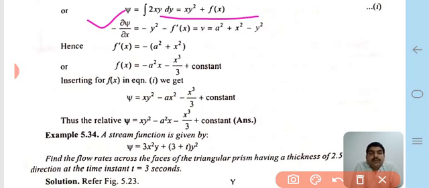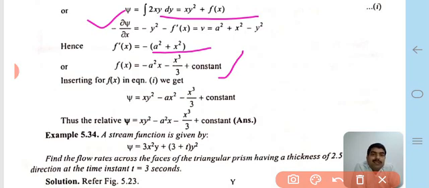Therefore v is equal to a square plus x square minus y square, and f dash x is equal to minus (a square plus x square). Therefore fx is equal to minus a square x minus x cube upon 3 plus a constant value. Inserting fx in the first equation, the value of psi is equal to xy square minus a square x minus x cube upon 3 plus constant.